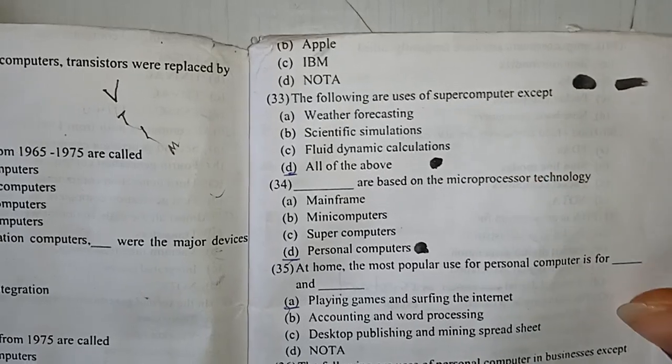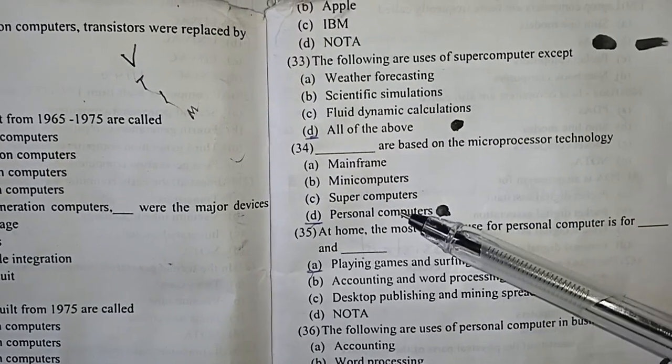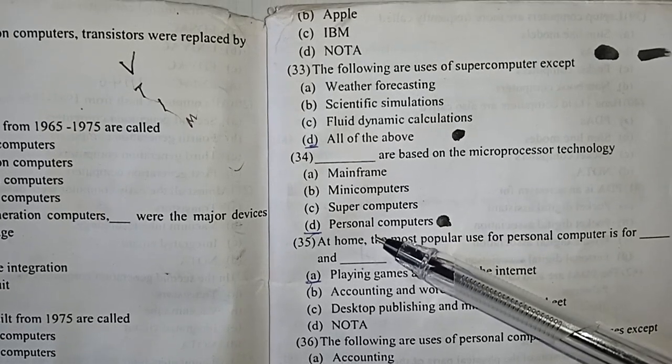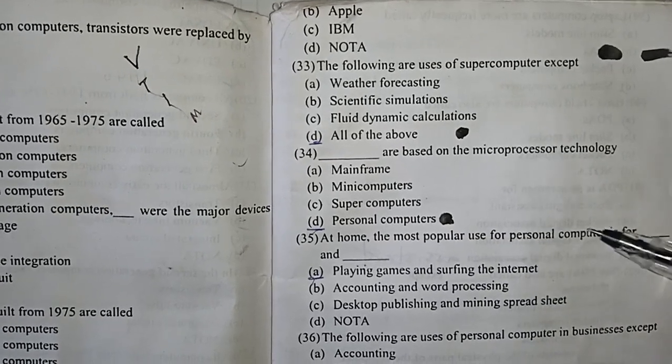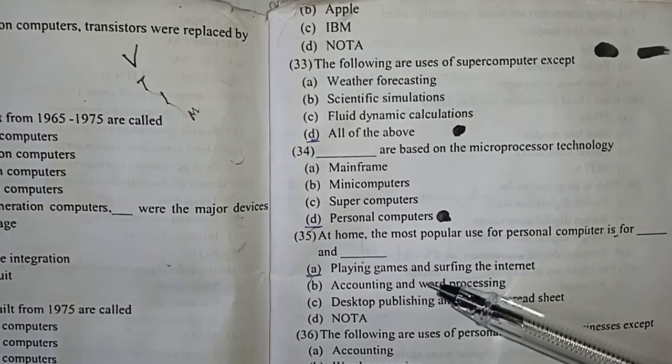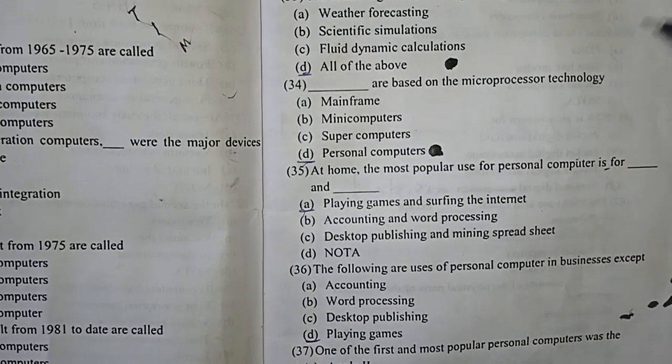Dash are based on the microprocessor technology. Personal computers, they are based on the microprocessor technology. At home, the most popular use of personal computer is for dash and dash: playing games and surfing the net. That's true.